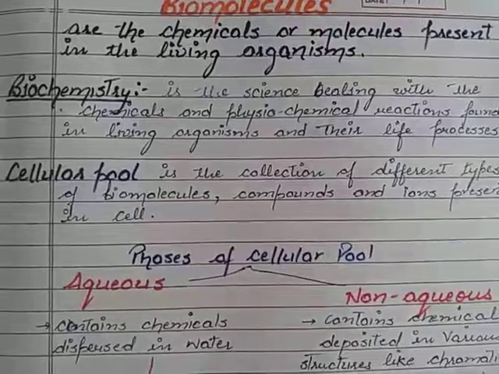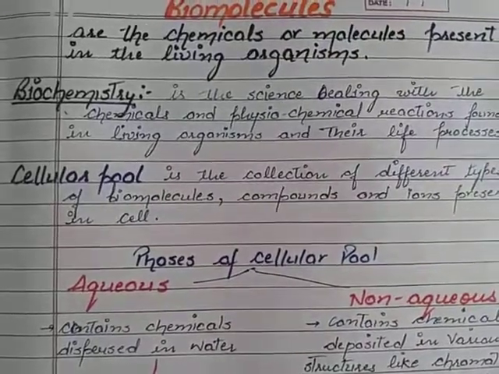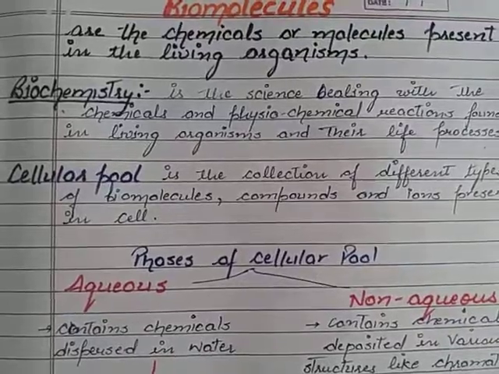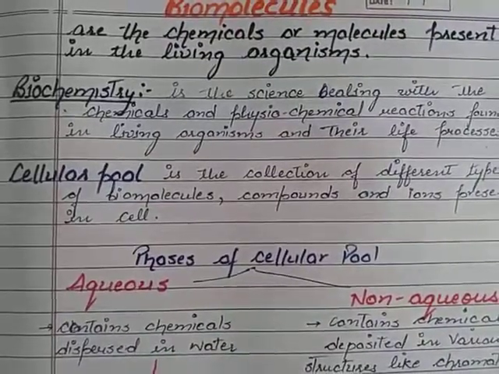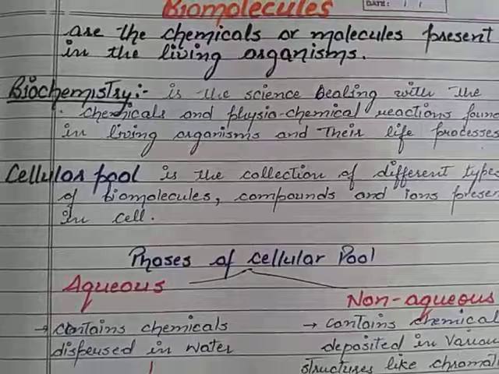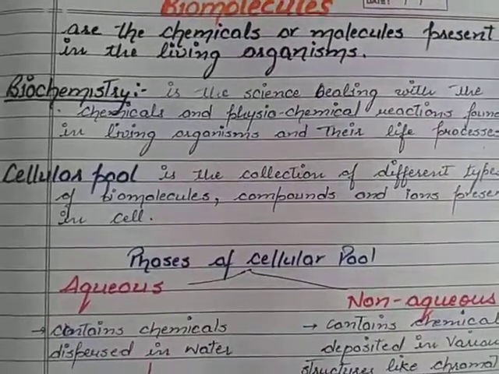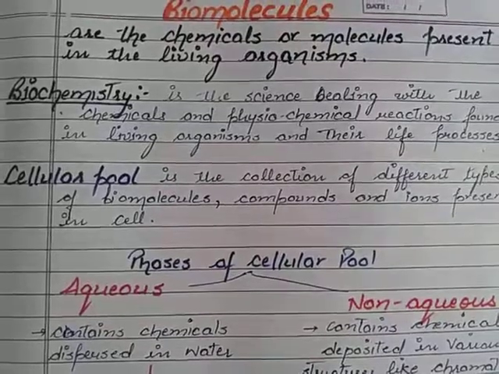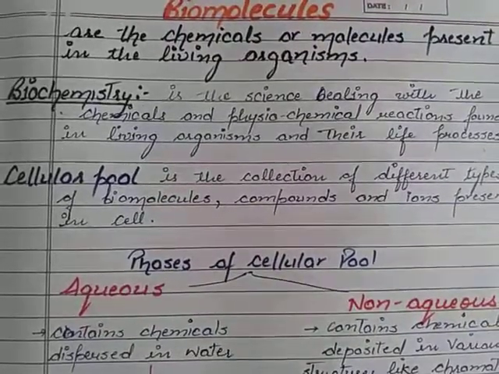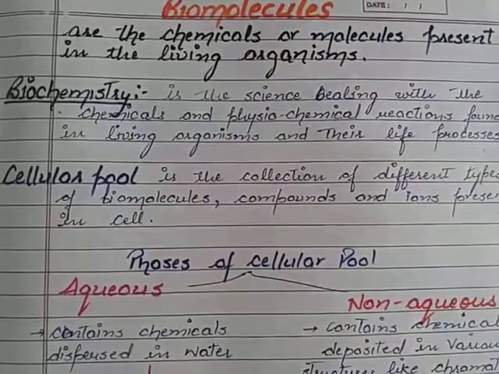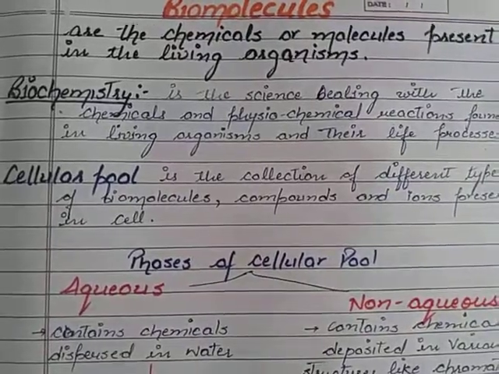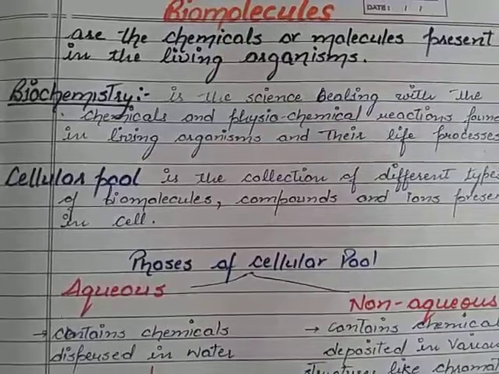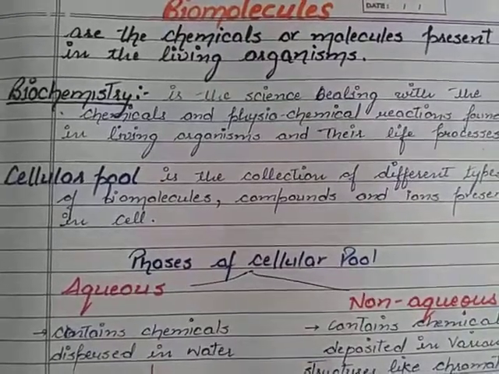Next term that we have to study is biochemistry. You must know the chapter which we are studying comes under the branch of biology named biochemistry. Bio means living, chemistry means study of chemicals. So in biochemistry, those chemicals or chemical reactions are studied which occur inside the body of living organisms.